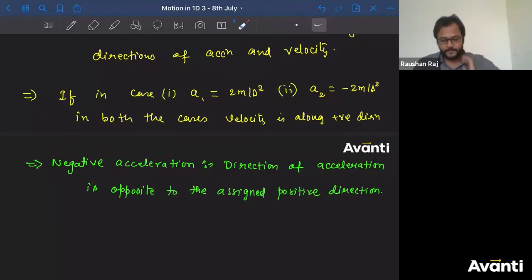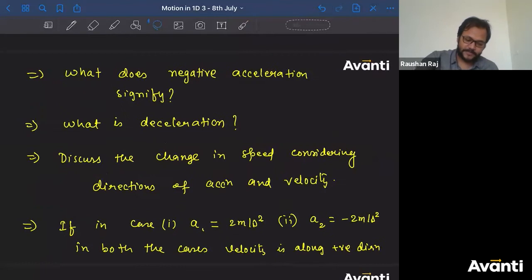Don't worry. Negative acceleration means only this: that the direction of acceleration is opposite to the assigned positive direction. Whatever direction you have assigned as positive, the direction of acceleration is ulta to that. That's it. That is the meaning of negative acceleration. और कुछ नहीं. समझ में आया? अच्छा. So now tell me, what is this deceleration then?